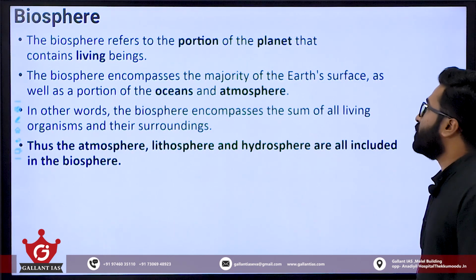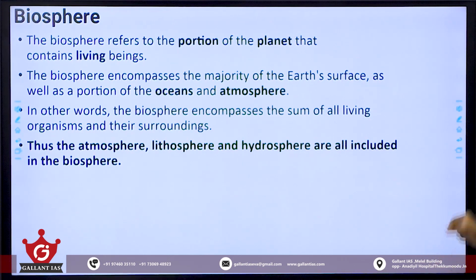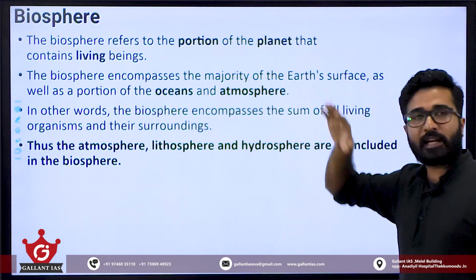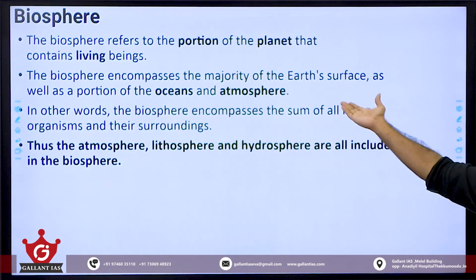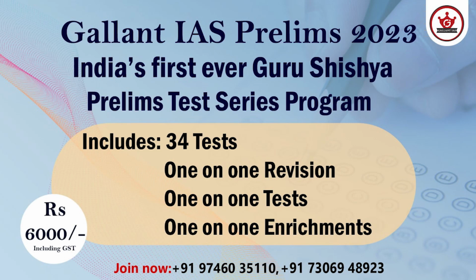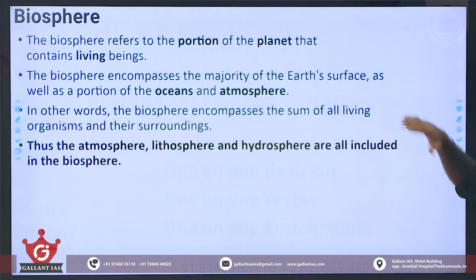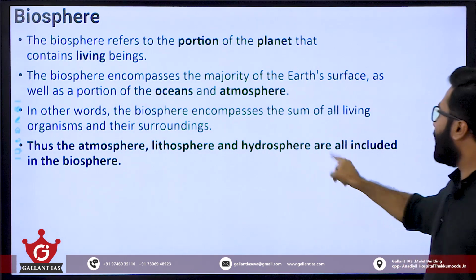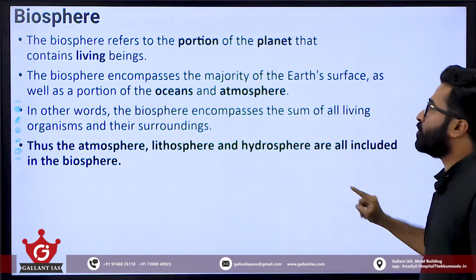The biosphere refers to the portion of the planet that contains living beings. If we take the components of the biosphere, oceans are there, and the living beings in the ocean are a part of the biosphere. The terrestrial area where we live is part of the biosphere. The atmosphere, lithosphere and hydrosphere are all included in the biosphere.